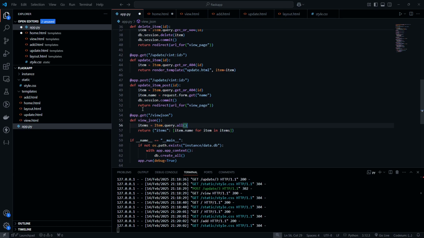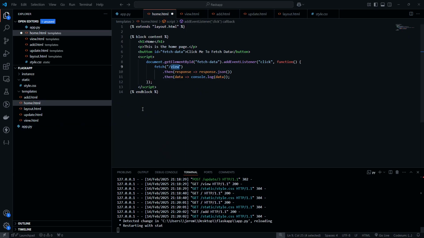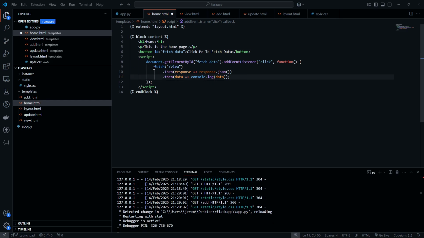So very simply, we're going to have an endpoint. It's going to grab all the items, and then it's going to return an object with the items in it, and it's going to have a list with just all the item names. So at this point, it's going to fetch it. We're going to do view JSON instead. It's going to get the response from that and then try to parse it into JSON. And then from there, we're going to console.log it.